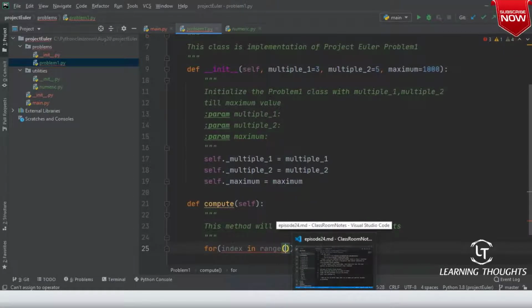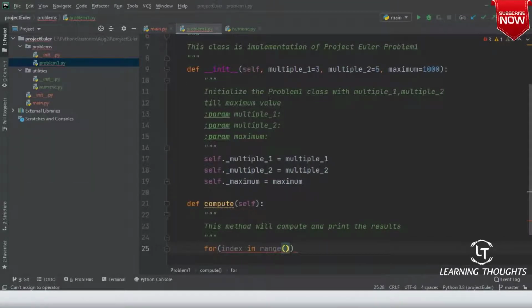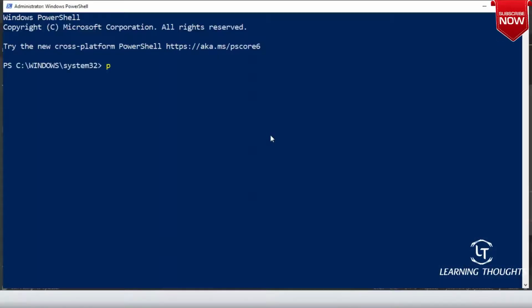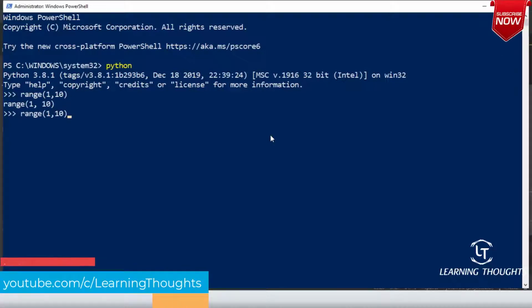How do I write a range function in Python? Let me quickly go back to the history. So in Python, if I write range of 1 comma 10, how do I write this?